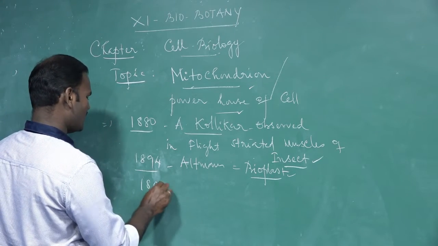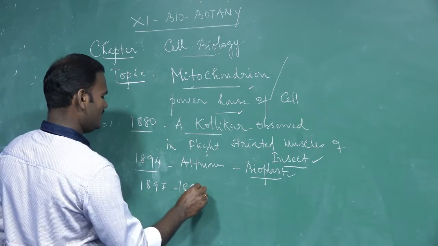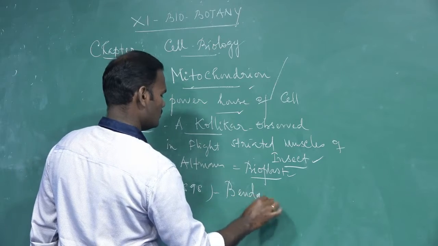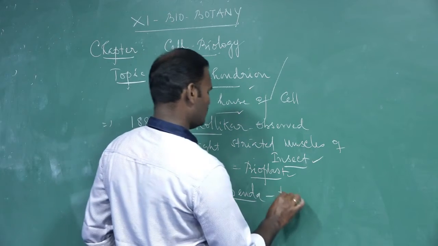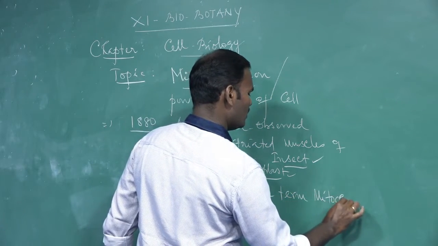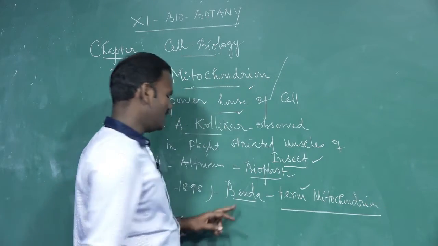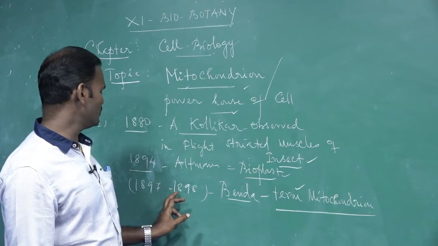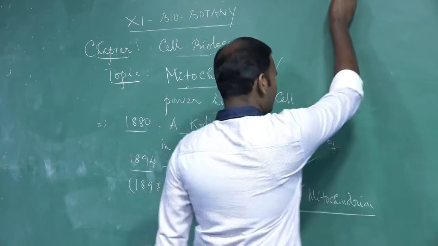In 1897 and 1898, Benda was the first person to coin the term mitochondria. So the term mitochondrion was first coined by Benda in the years 1897 to 1898.